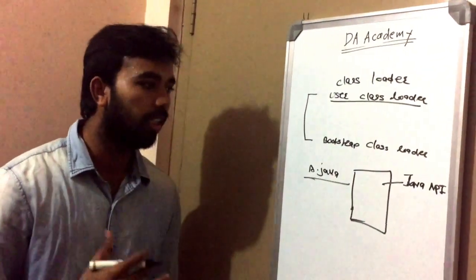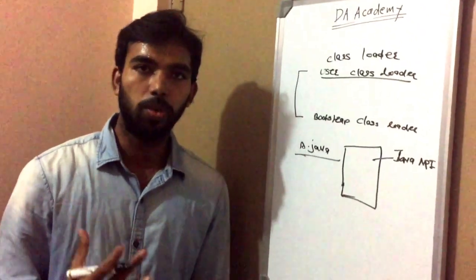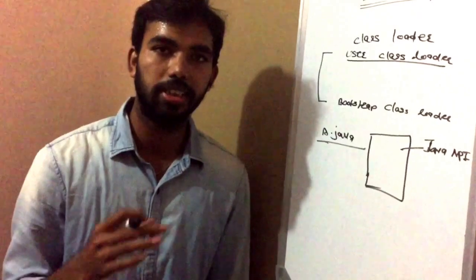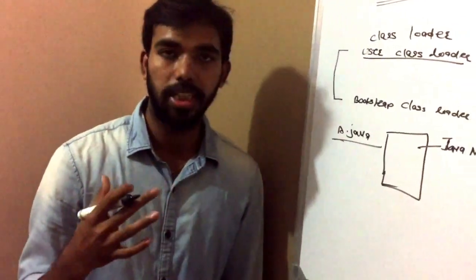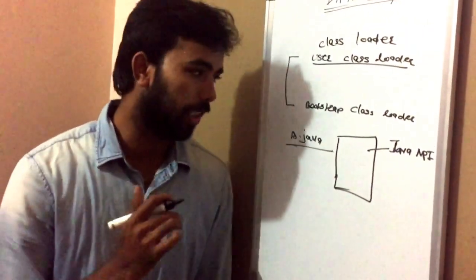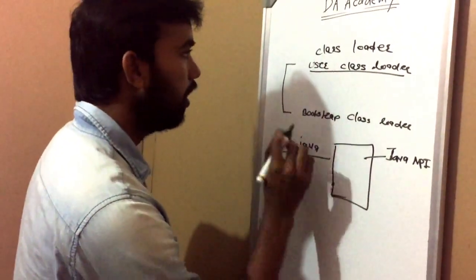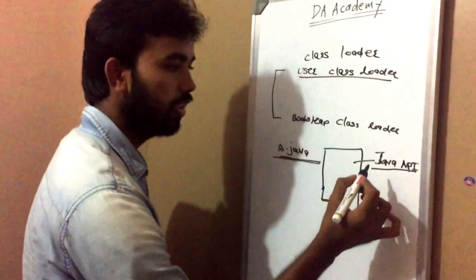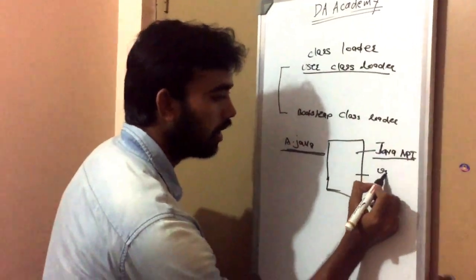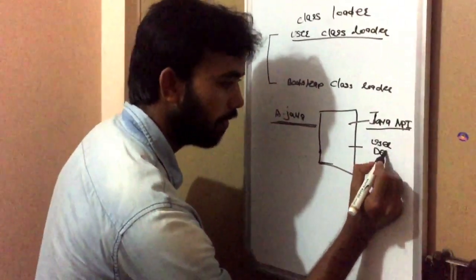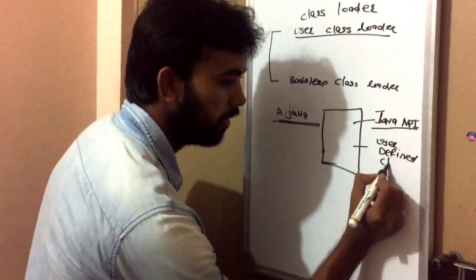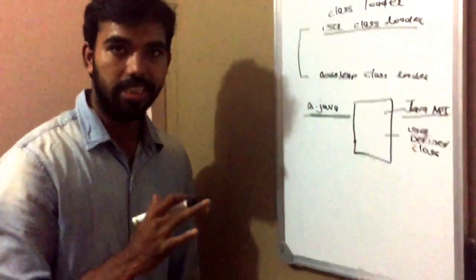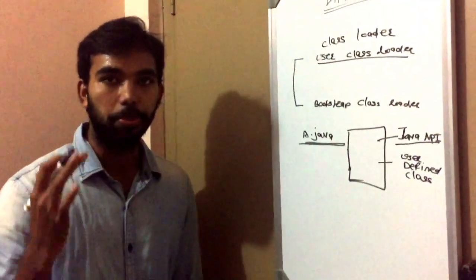The Java API is nothing but the runtime environment needed to run your Java application successfully and give the exact output you expect. So the user class loader will import all the necessary Java APIs and the user-defined classes. While loading, it will check the correctness of the imported class files.